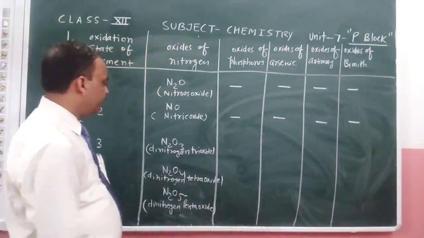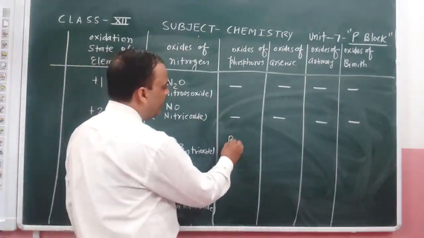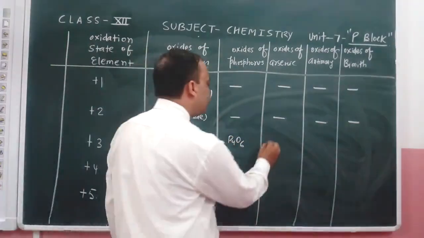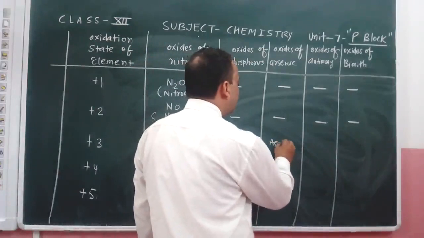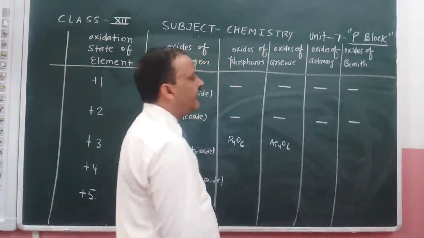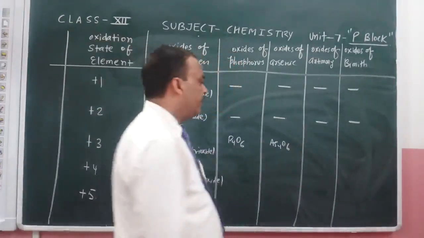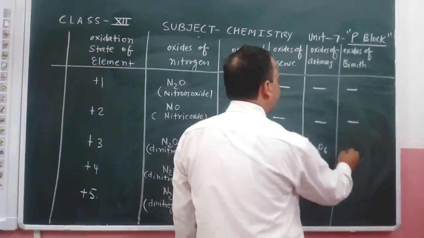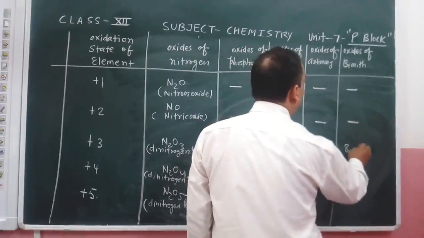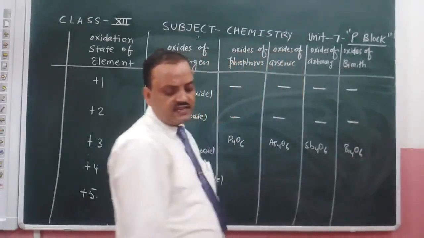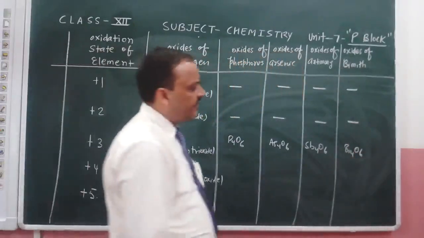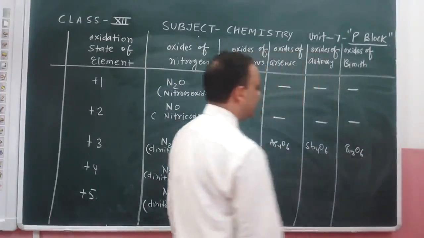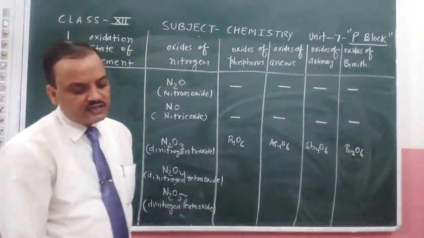Examples of +3 oxidation state we have P4O6, As4O6, Sb4O6, and in case of bismuth, Bi4O6.